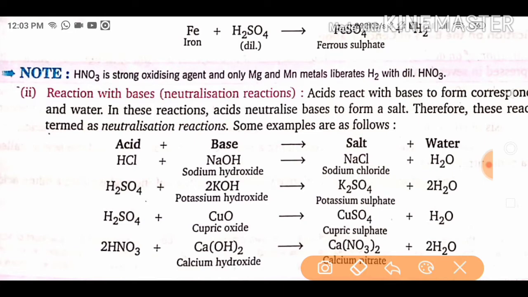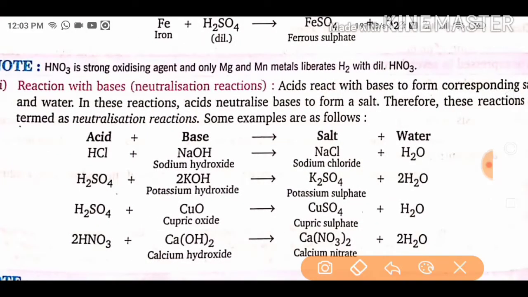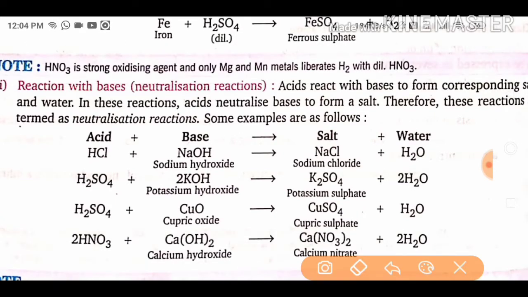Reaction with bases: acids react with bases to form corresponding salts and water. In this reaction, acid neutralizes base to form a salt. Therefore these reactions are termed neutralization reactions. It can be asked what neutralization reactions are, so you have to be able to answer that. Look here: acid plus base gives salt and water. HCl reacted with sodium hydroxide, a base, forms sodium chloride and water. You can see other examples also like that.